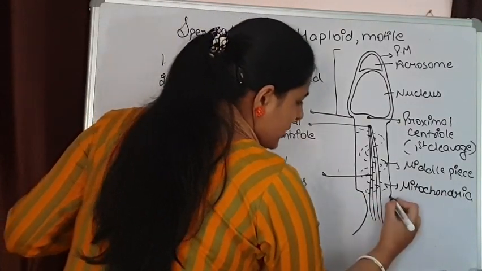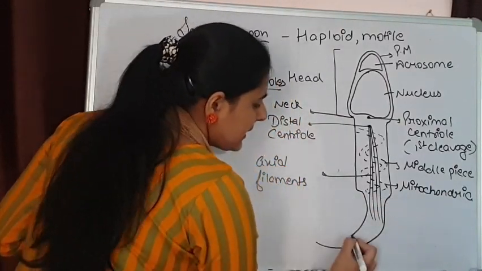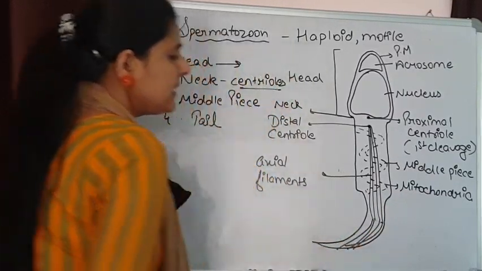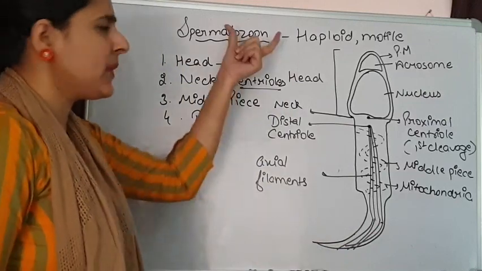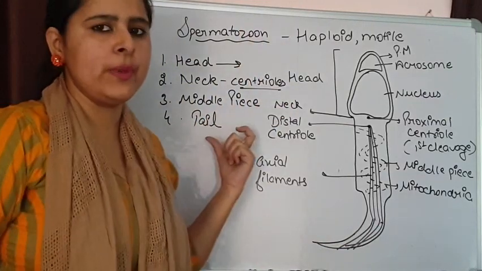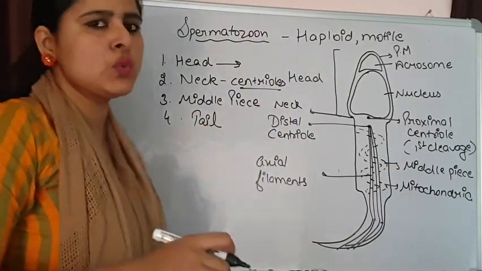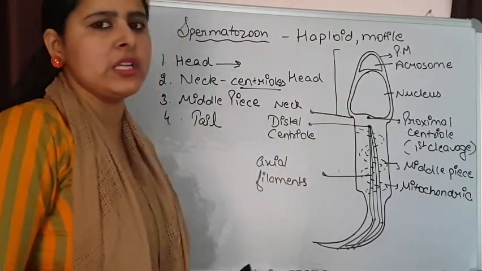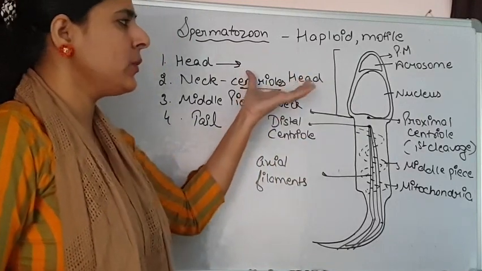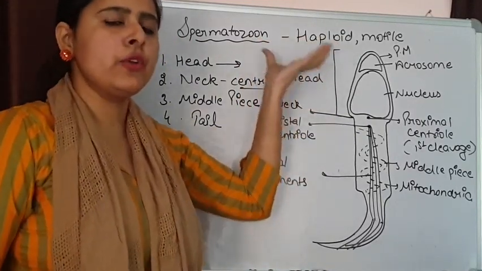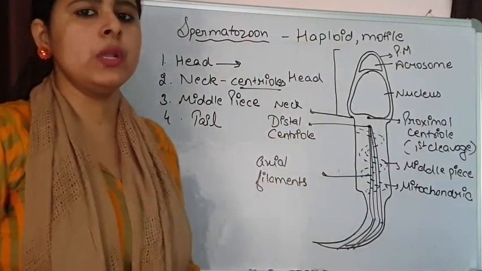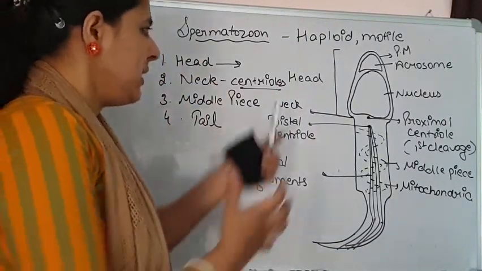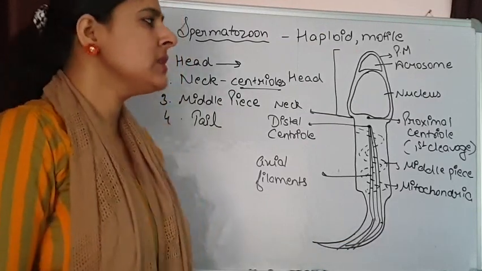Rest of the portion is basically the tail region that is having the axial filaments, and this tail region is helping the spermatozoon for its movement, means it is helping in the swimming of the sperms, and now with the help of swimming it will reach into the female reproductive tract. It will move inside the fallopian tube and fertilization will take place. So this is how a spermatozoon is looking like and how it is functioning.